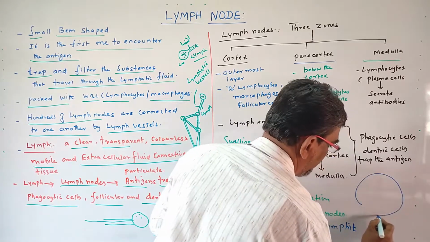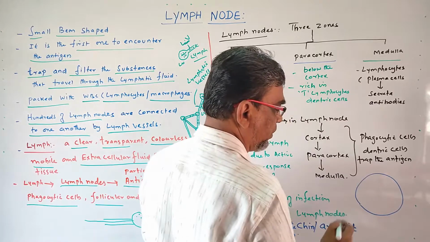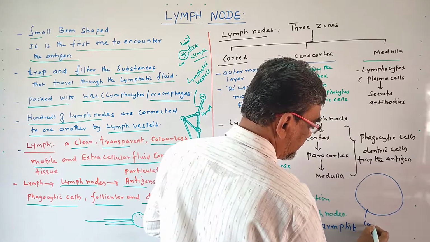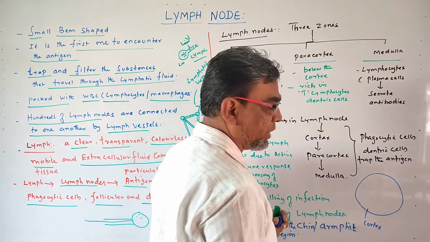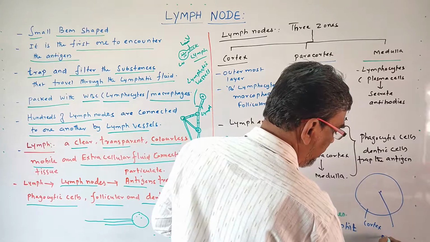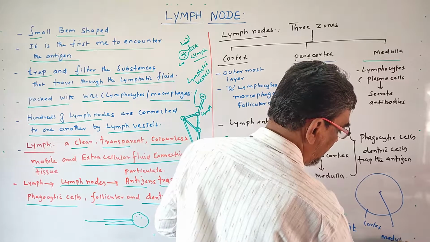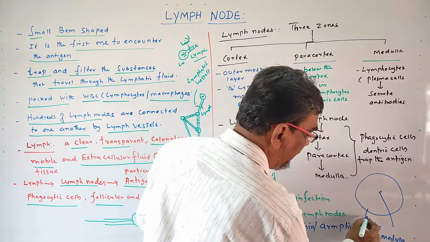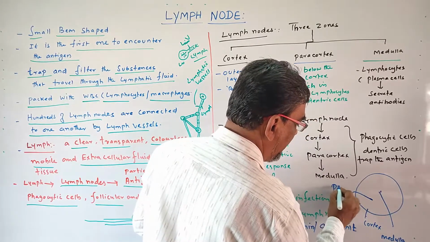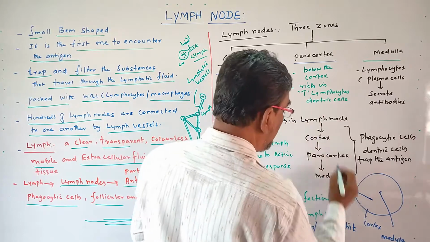For example, this is the lymph node. This is the cortex region, the outermost region. This is the inner region, called the medulla. In between the cortex and medulla, the intermediate zone, what is this called? Paracortex.